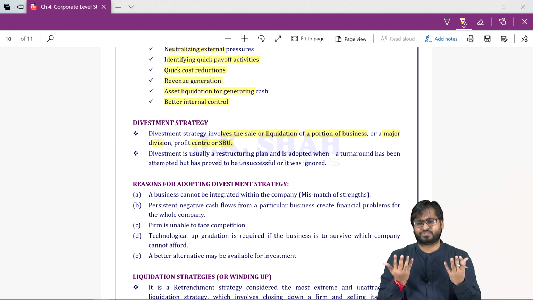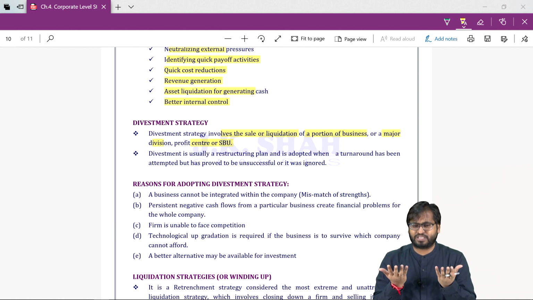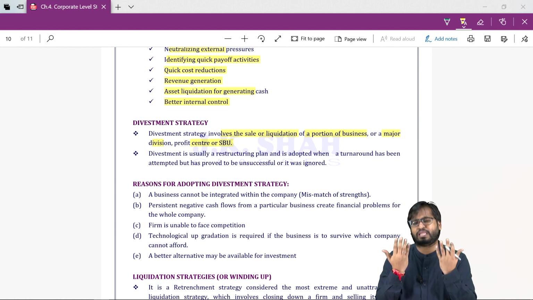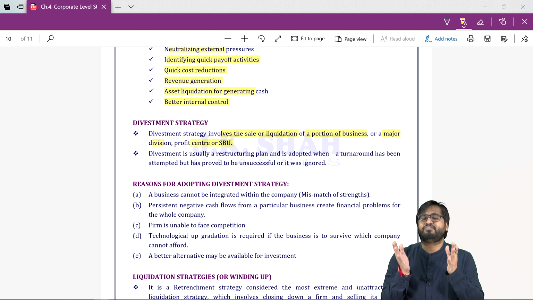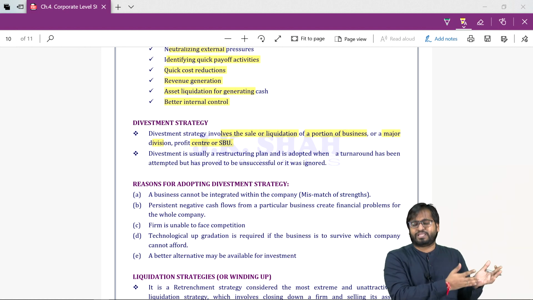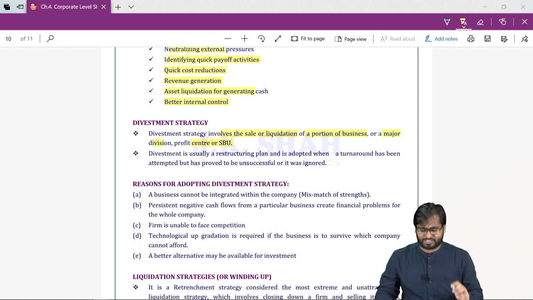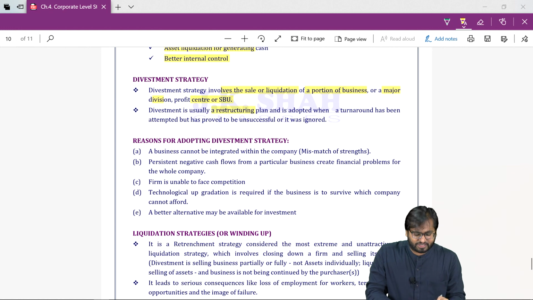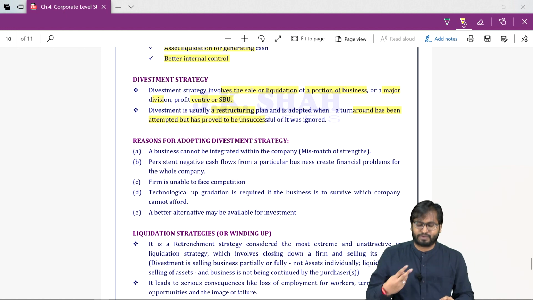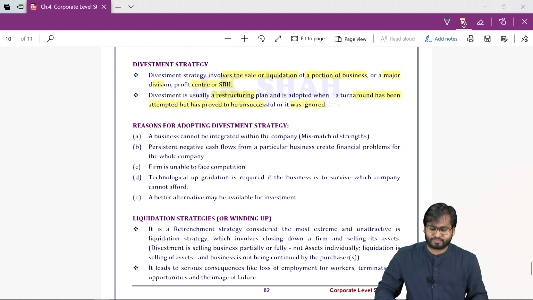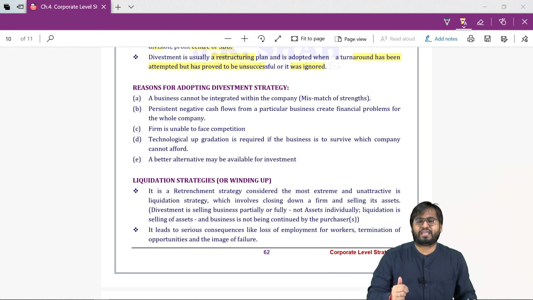Few companies continue to take bold decisions, continue to keep the loss-making products. Few will take a very bold step of discontinuing it. It's okay, part of normal business process. It is a restructuring plan that is adopted when a turnaround has been attempted but proved unsuccessful. Number 2, it was ignored. What was ignored? Turnaround. Reasons for adopting divestment strategy.